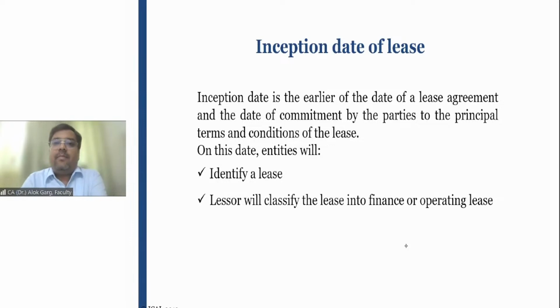Since morning, I have explained to you the lease contract, the identified asset concept, and the right to control the use, right? Transfer the right to control of use. These two concepts I have briefed you with the background and history of IFRS 16 and Ind AS 116. And friends, from the institute study material, I have covered around 8 examples. And from my own source, I have covered around 7 to 8 examples, right? So far, I have given you 16, 17 examples.